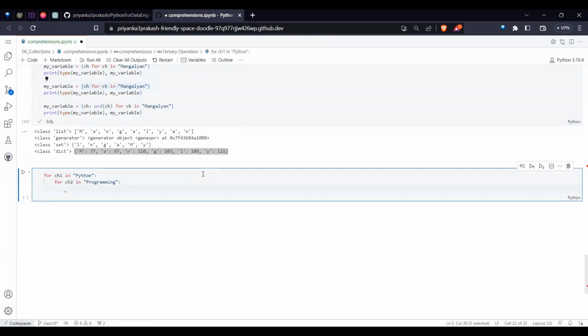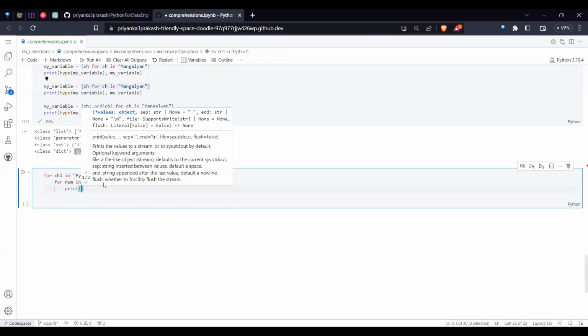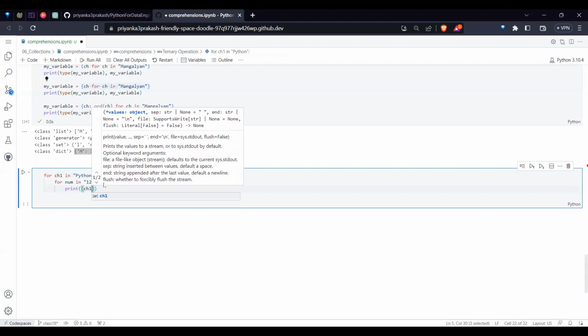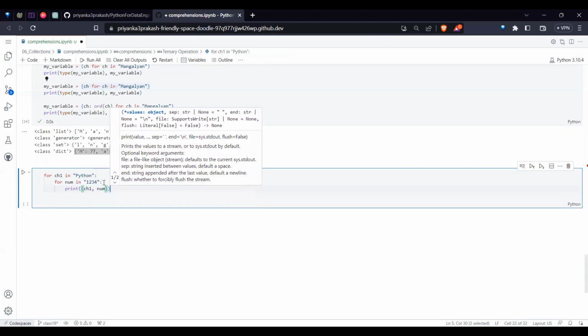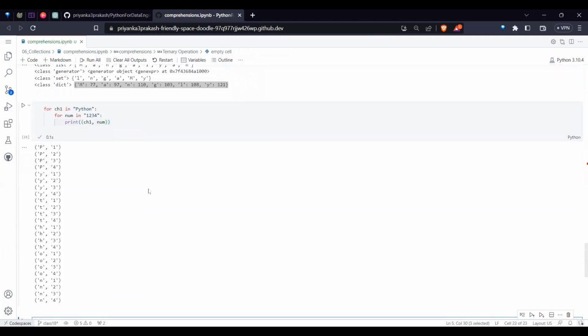Okay, I have two things. Or, for a number in 1, 2, 3, 4, if I want both things together, like ch1 comma number, each time I'm printing a tuple, right?